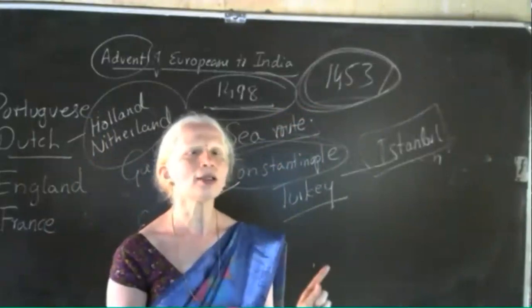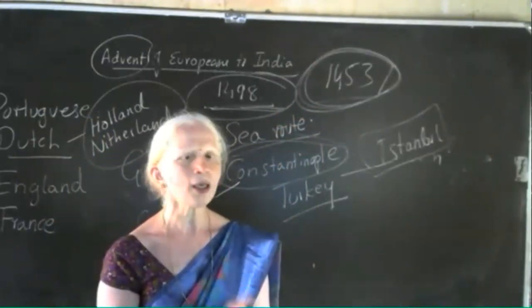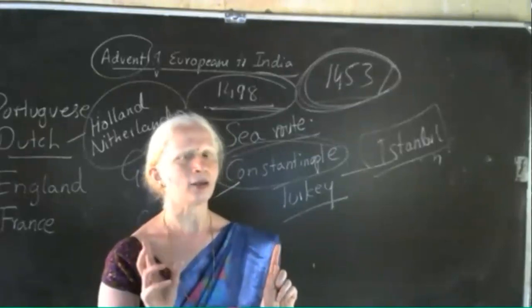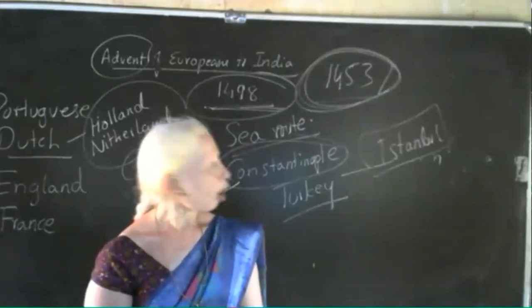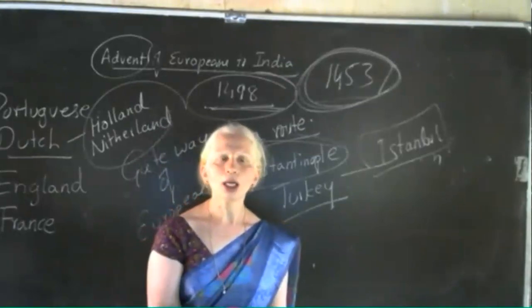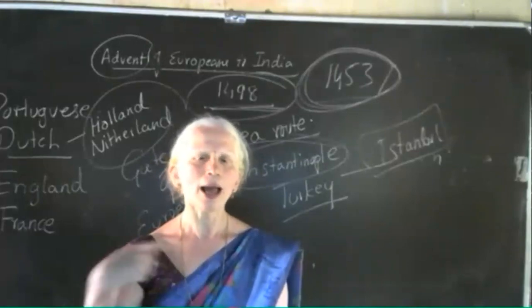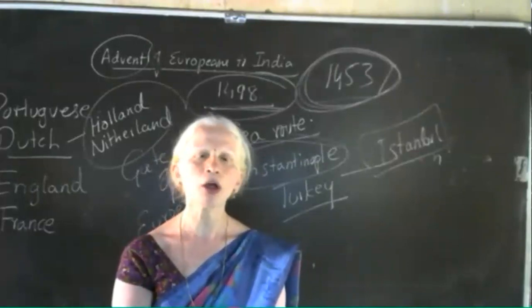So what did they do? They did not cut the trade relationship, children. Remember, the trade relationship was not at all stopped. It was there. But the Ottoman Turks started to collect more and more tax from Italian merchants as well as Arabian merchants.